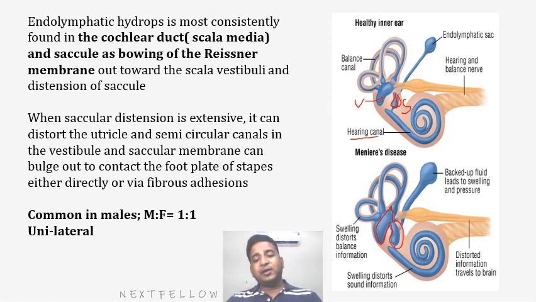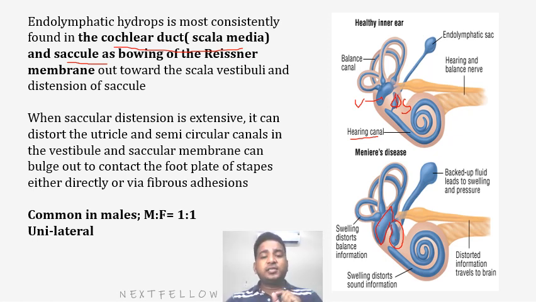If the scala media is affected, there will be hearing changes, hearing loss. And if the utricle and saccule are affected, what will happen? They will bulge, leading to an attack of vertigo by dislodging the otolith or directly putting pressure over the semicircular canal. So what happens? Endolymphatic hydrops is most consistently found in the cochlear duct, that is scala media, and saccule. And what happens? Bulging of Reissner's membrane towards scala vestibuli and distension of saccule, we have already studied.